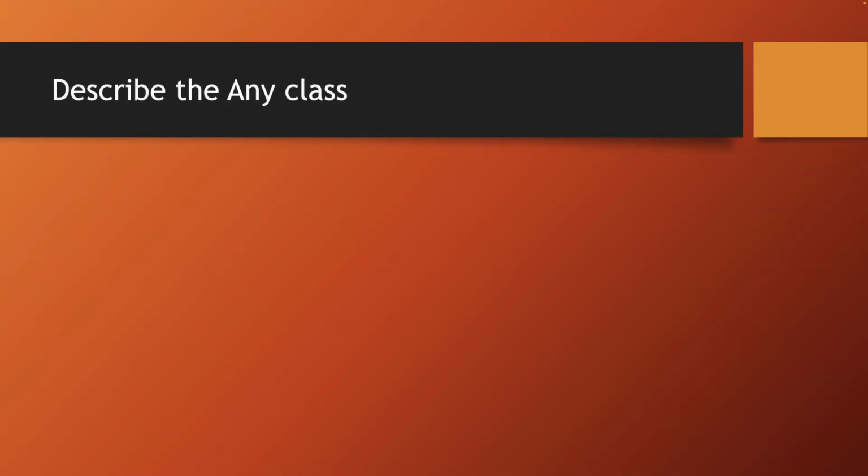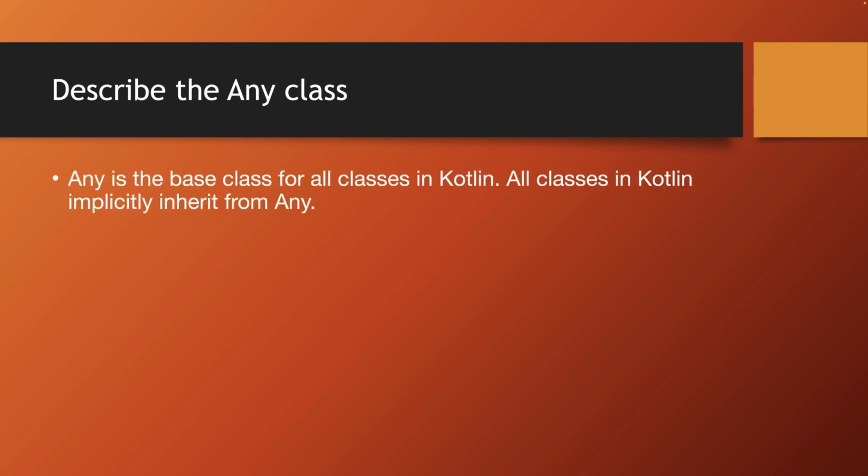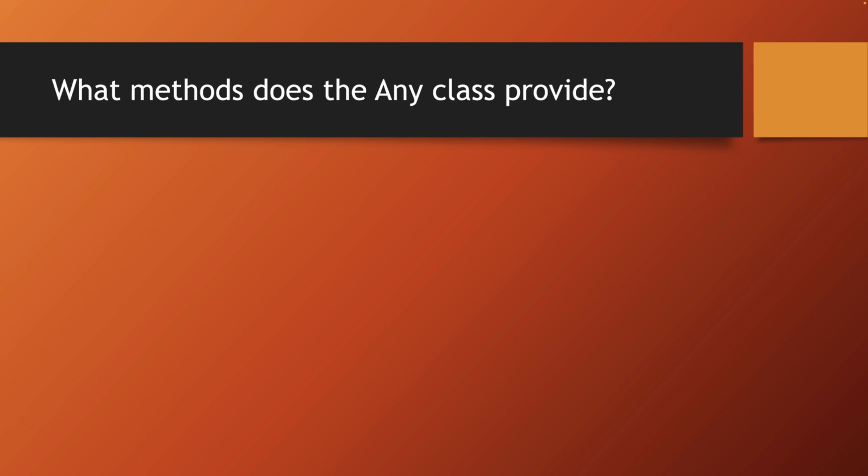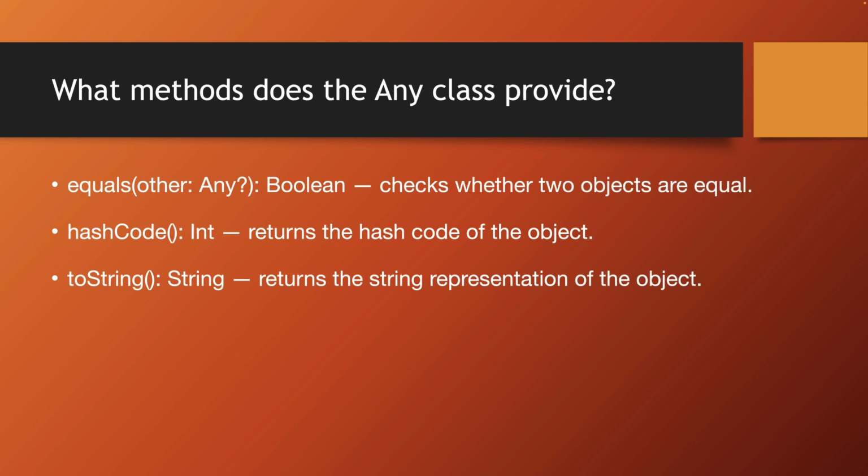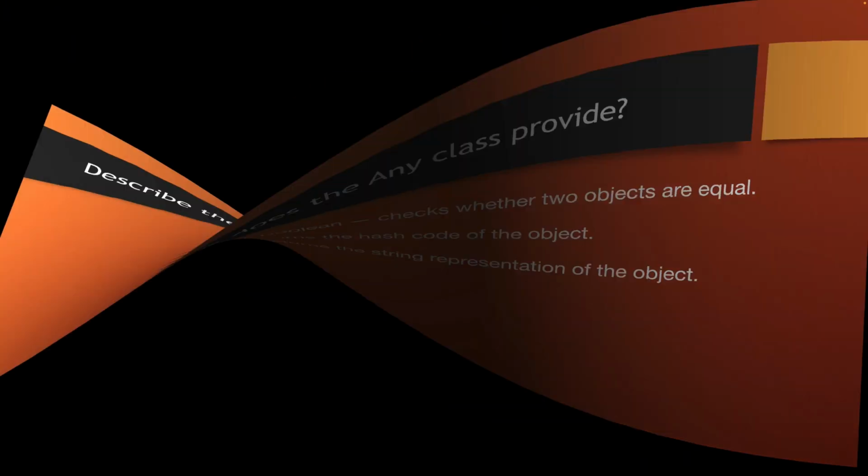Describe the class Any. The Any class is a base class for all other classes in Kotlin. All classes in Kotlin implicitly inherit from Any. Next question. What methods does the Any class provide? These are the methods equals, hashcode, and toString. Equals checks whether 2 objects are equal. Hashcode returns a numeric representation of the object, and toString returns a string representation of the object.